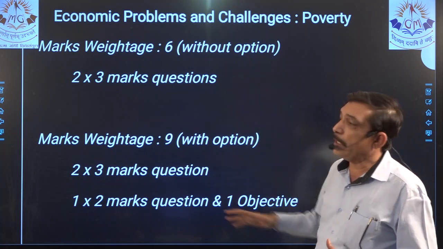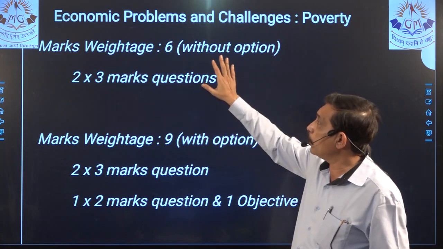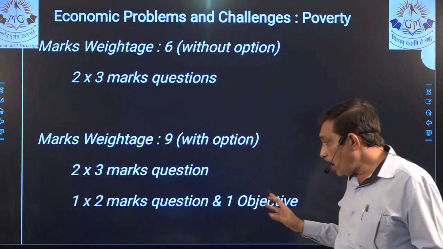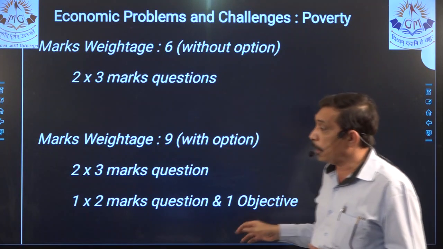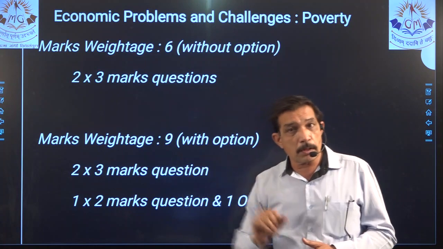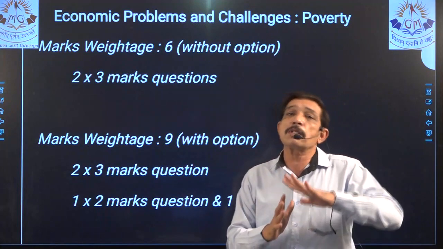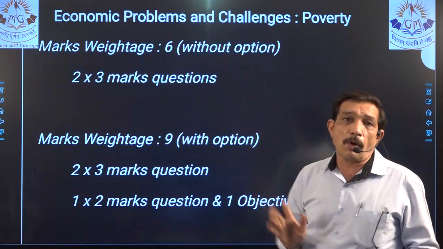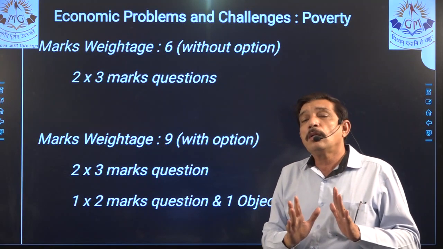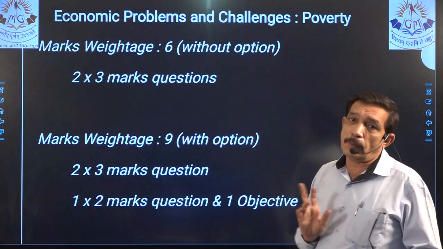Because of the shift in weightage, now we have a little confusion about whether I should go for without option or with option. What happens in the paper if a 1 mark objective is asked from chapter number 17, there is a 2 mark question also, and there are 2 questions of 3 marks, then we get stuck, because we didn't prepare for objectives, we didn't prepare for 2 marks, we prepared just long answers keeping in view without option. That means minimum 6 marks will be asked from chapter number 17, that is fixed. Now what remains is the problem of 3 marks, right?